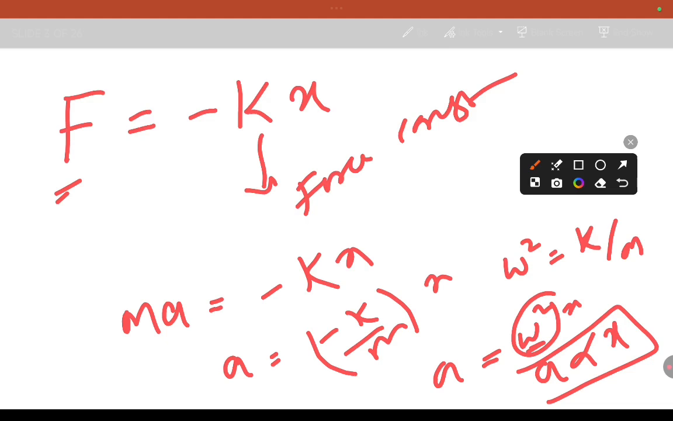Force acts always opposite to displacement, so that is why we have the minus symbol. Why do we have minus? Force always acts opposite to the displacement, so that is the reason we take the minus symbol. Is it right? So this is about simple harmonic motion.